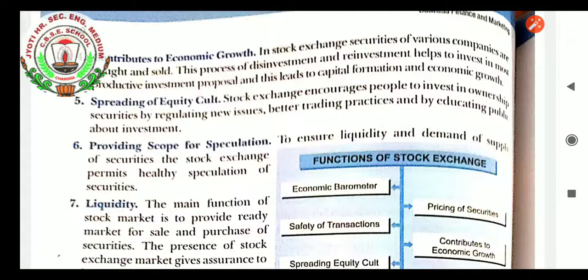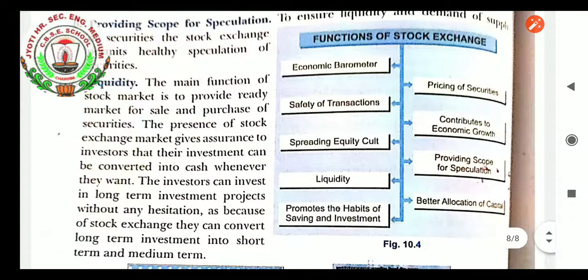Pricing of securities is the second function of the stock exchange. Whatever securities are available in the market, the pricing for them is done by the stock exchange. It is the regulatory body made by the Constitution of India to ensure fair transactions between two or more people related to business capital formation, and the pricing of securities is also given in its charge. It regulates whether the price charged by the company is right or not. It helps the company decide whether they can raise the price or have to lower the prices of the shares.